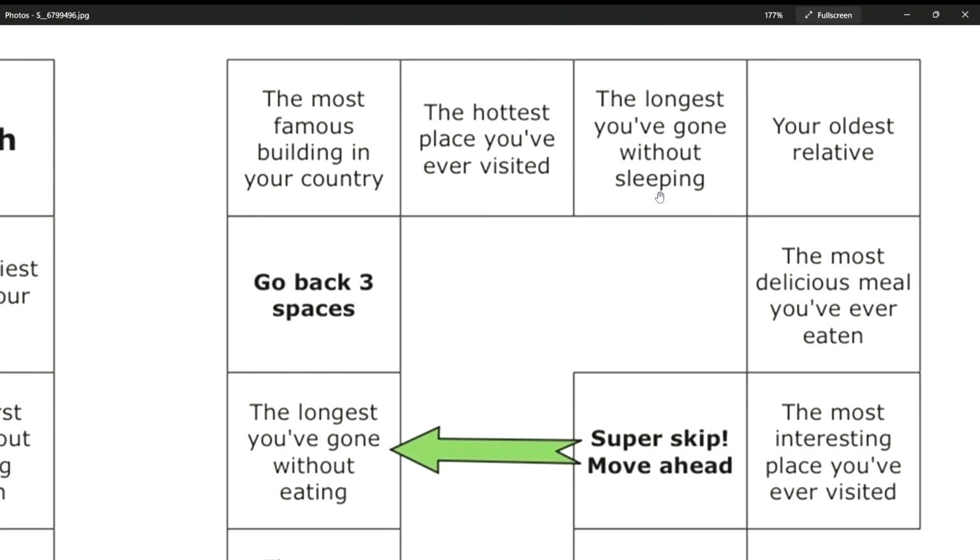Next one. The longest you have gone without sleeping. Students, I have been awake for 3 days. I didn't sleep for 3 days. What about you? Longest period of time that you stayed without sleeping.